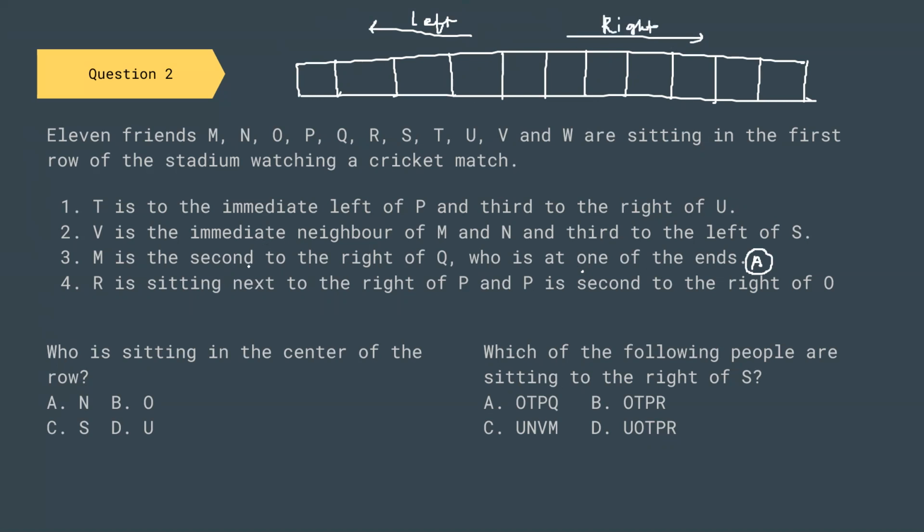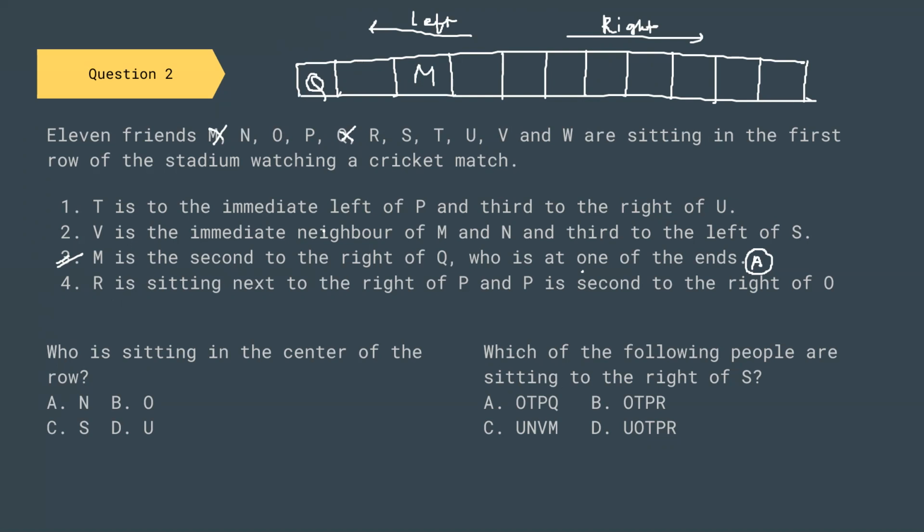Now M is second to the right of Q, which is at the end. So Q has to be placed at this end to get some element to the right of Q. So M is second to the right of Q. So M will be placed here. So this information is exhausted and we have placed M and we have placed Q. Now we can place the rest.